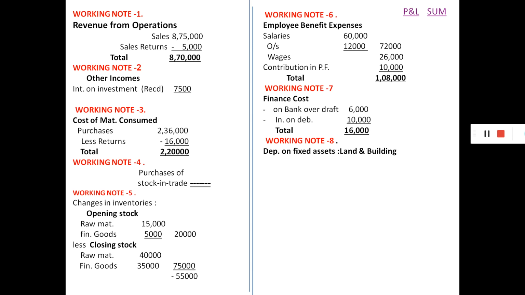Land and building include the cost of building 2,50,000. So here land and building 25,000, others 5,000, total 30,000 will be considered here.